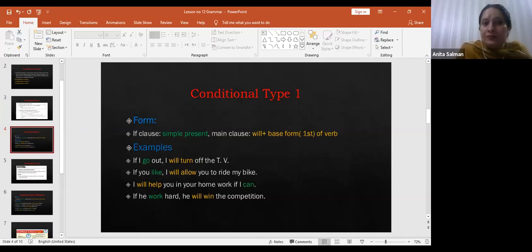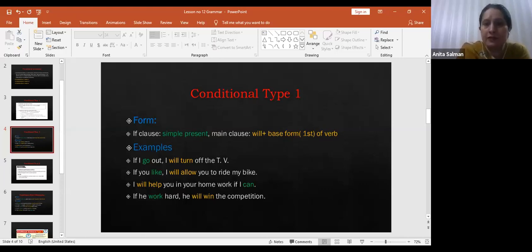In sentence number 2, what is written here? If you like, I will allow you to ride my bike. Right? You can see here a comma. After like, I put a comma. But if you see, I will help you in your homework if I can. As the if clause is at the end, we don't need to put a comma here.